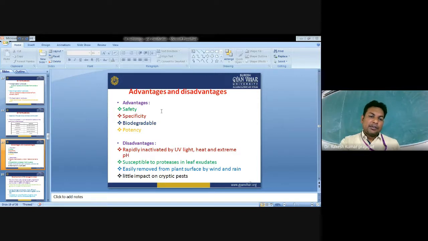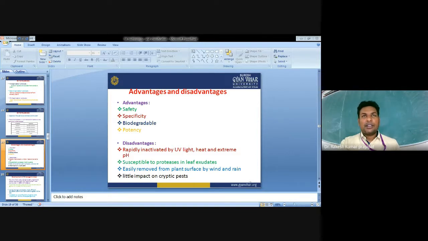If we take the example of safety, let me clear you about the effect on human health. We will see the safety aspect of the BT technology. If we talk about the effect of BT on human health, human beings are non-target organisms. Currently, we are talking about the effect of BT on non-target organisms. Specificity of BT for its target insect is one of the most characteristic features, which is the ideal method for biological pest control.